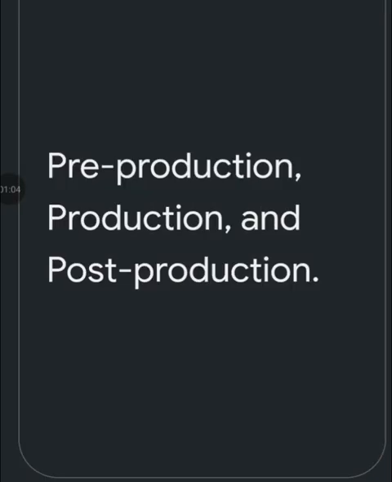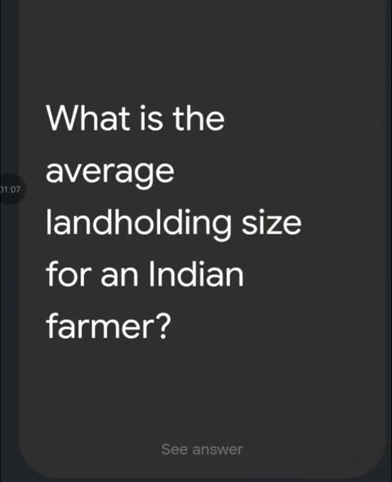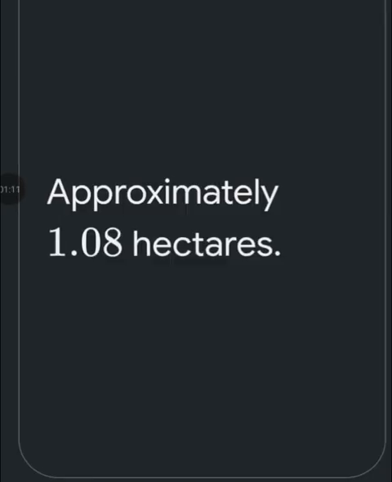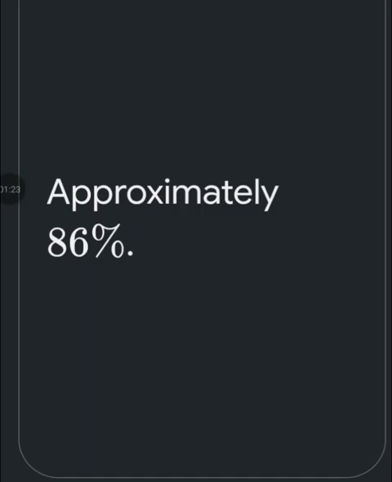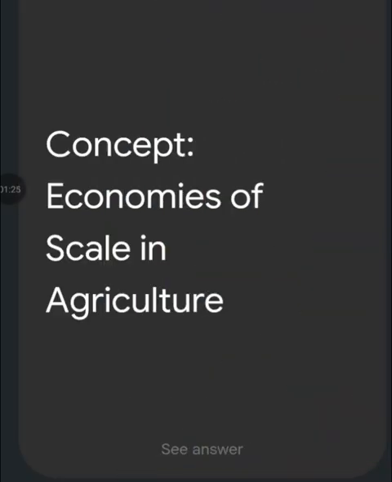Name the three stages of agriculture activity structure used to organize. Pre-production, production and post-production. What is the average land holding size for an Indian farmer? Approximately 1.08 hectares. What percent of Indian farmers are classified as small and marginal, owning less than 2 hectares? Approximately 86%.